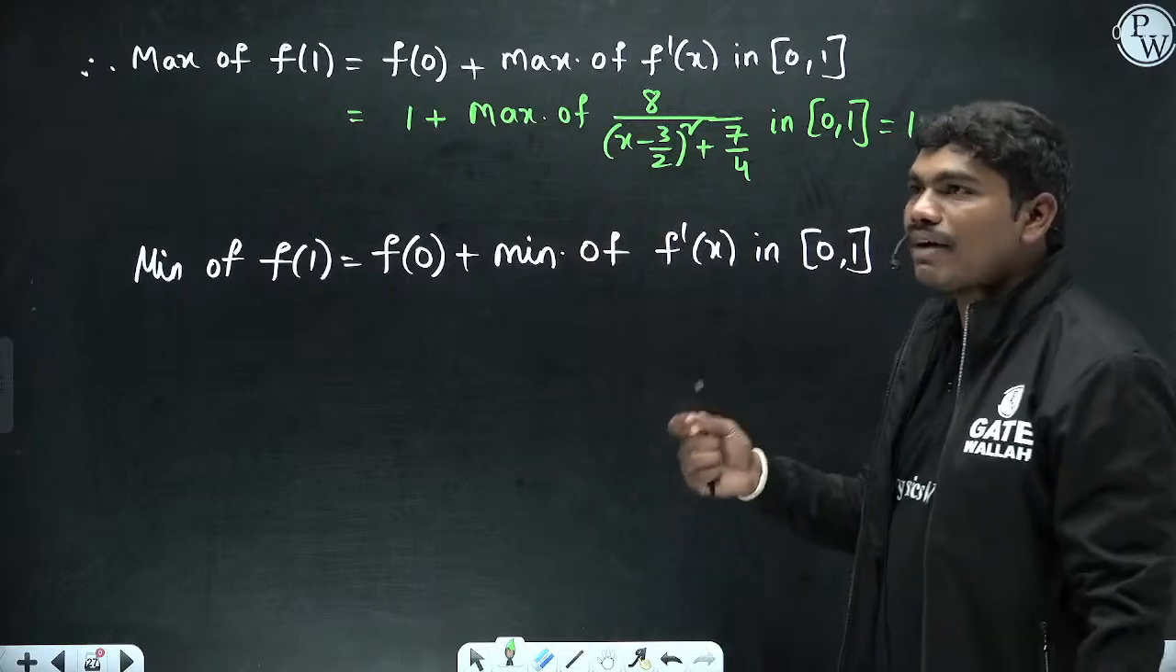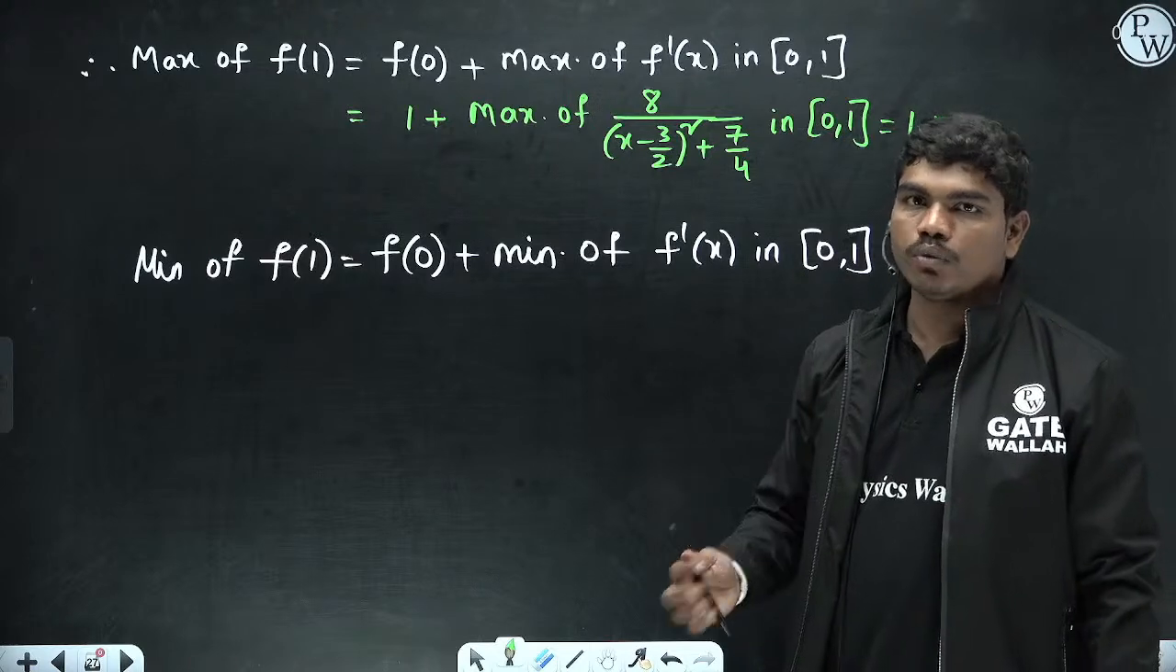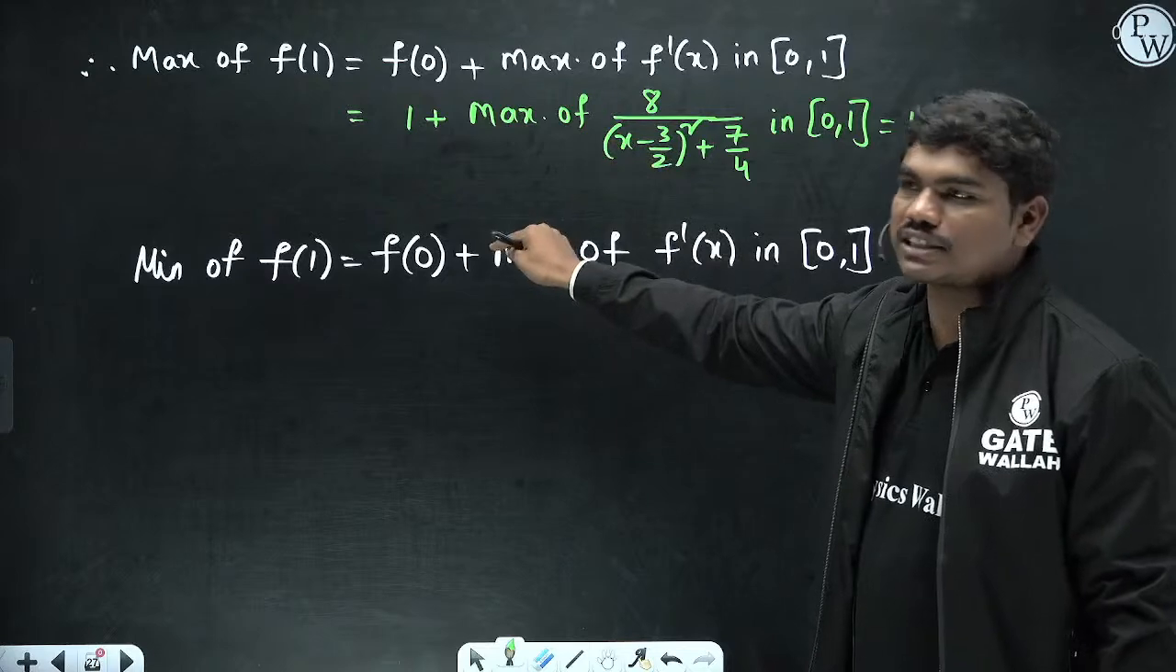So what is the minimum value of x minus 3 by 2 within this range? When you put x is equal to 1, correct? So when you put x is equal to 1, this 1 minus 3 by 2 whole square becomes 0.5 square, which is the least value.